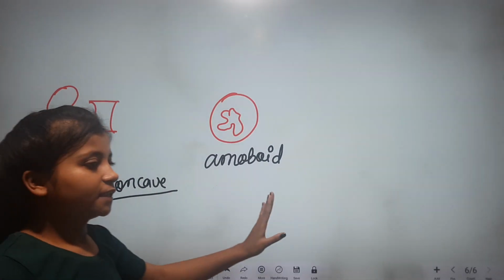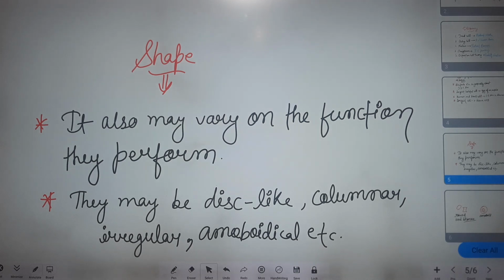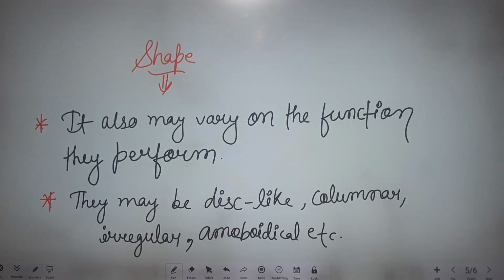So different cells have different shapes according to the function they perform. I hope you understand about the shape and size of cells, and also about the exceptions of cell theory.